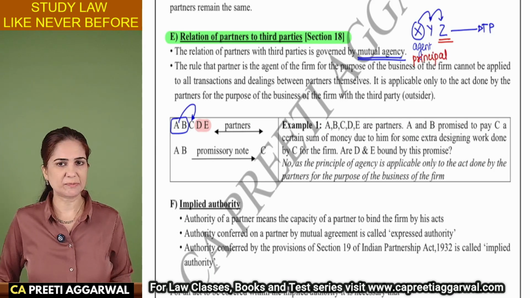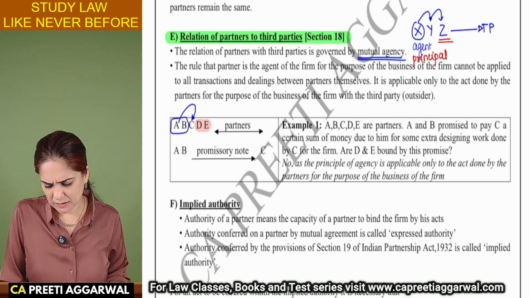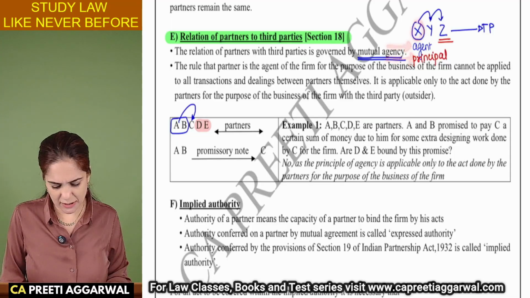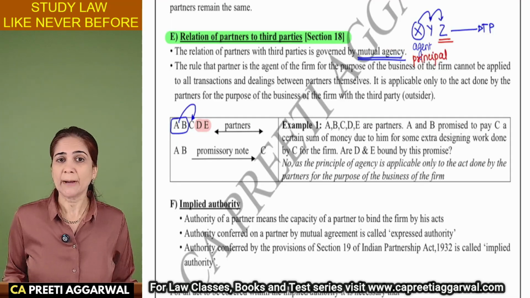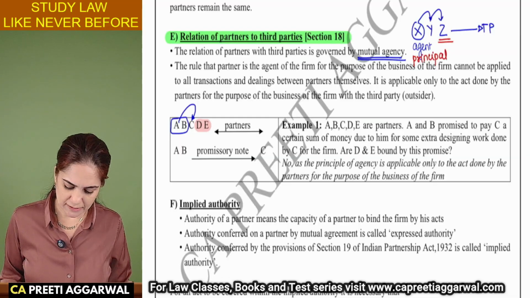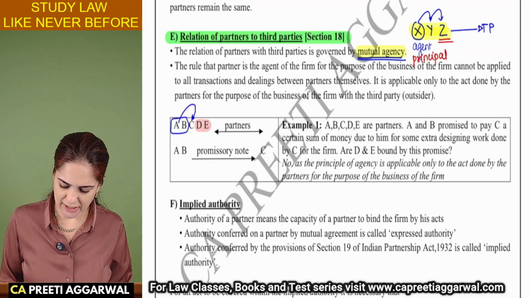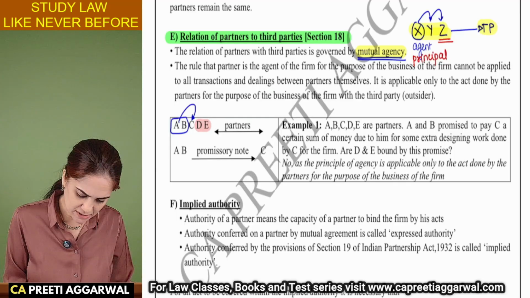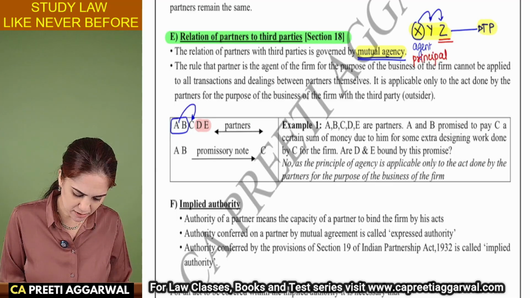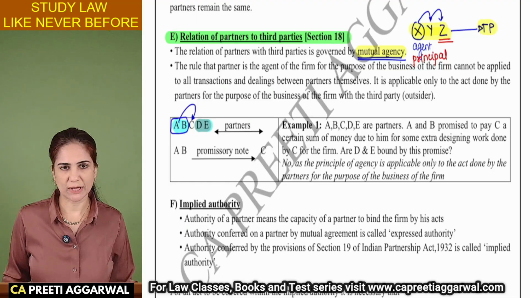He is acting as their principal. So a partner may sometimes act as agent, sometimes as principal. This is nothing but mutual agency. But this mutual agency only applies for the transactions with some third party. For the promises made among the partners themselves, this relation is not applicable.